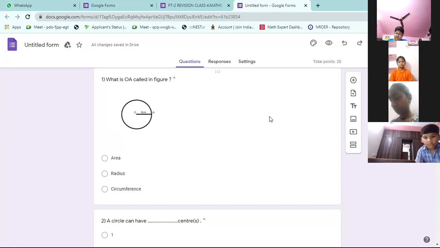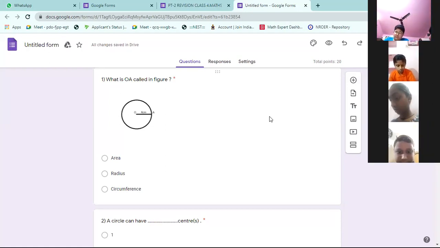Make it fast, it is a revision work. The faster you go, we can do more questions. So this is the Google form and the revision worksheet. Some of these questions you can expect in the PT2 exam. That's why I'm asking you to focus on these questions. Write all these questions. And what is OA in the figure?